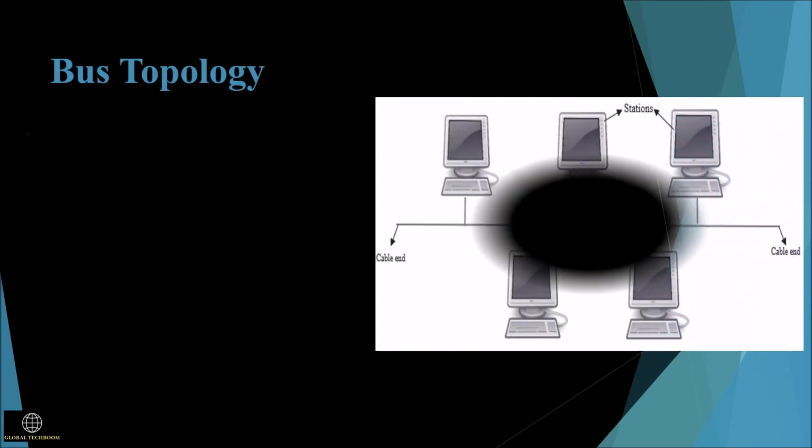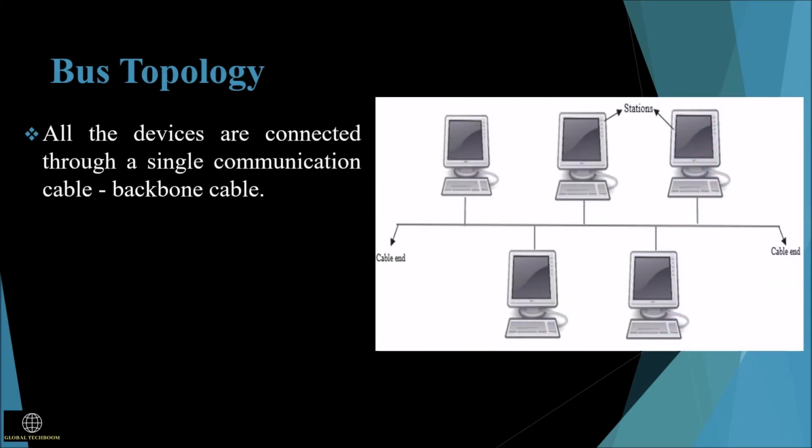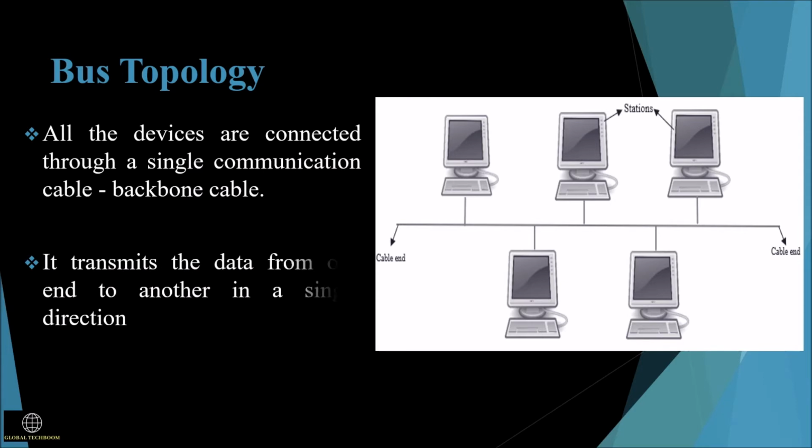Bus topology. In this topology, all the devices are connected through a single communication cable, which is called the backbone cable. It transmits the data from one end to the other in a single direction, and as it reaches the end, the terminator removes the data from the line. The backbone cable acts as a single path through which the message is broadcast to all the devices.